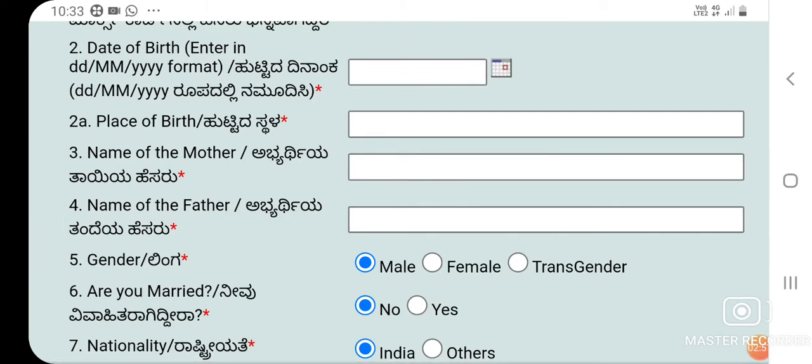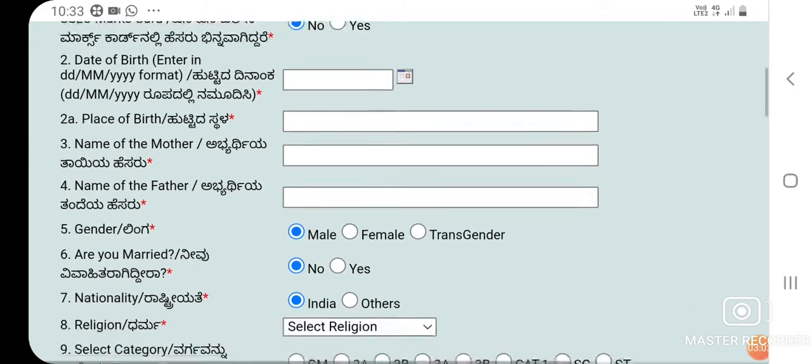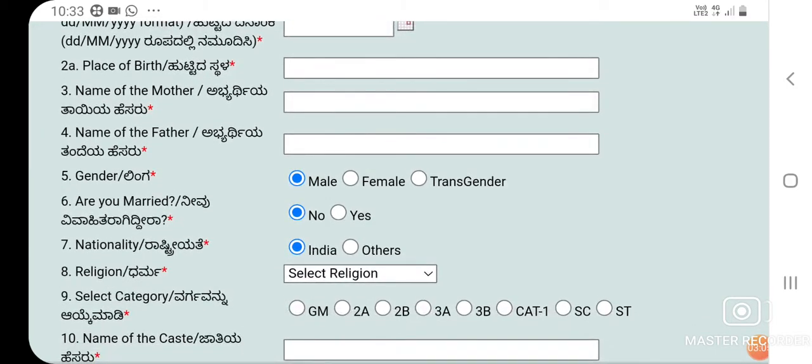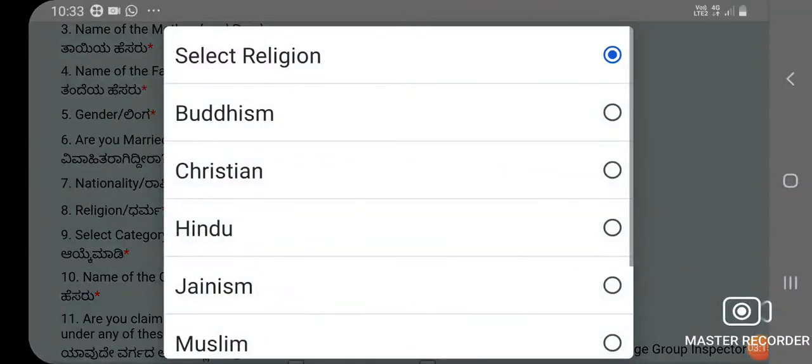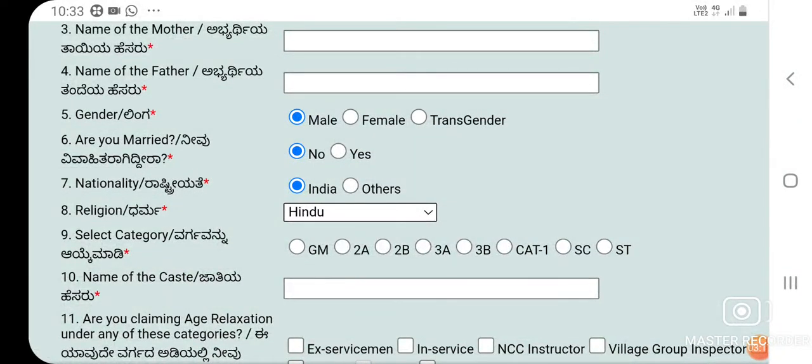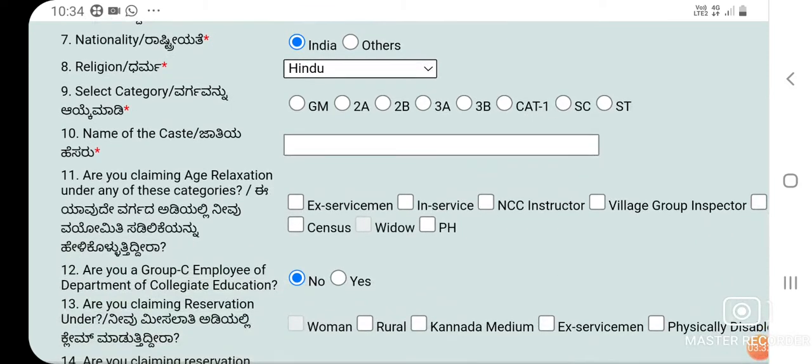Then the sixth field is, are you married? If yes, select yes. If no, select no. By default it is no. Similarly, by default, the nationality is Indian. And religion: you may choose the religion. According to the religion, you also need to select the category. If you are a GM candidate or SC, ST or any other OBC category, select that category and then mention the name of the caste in the 10th field.